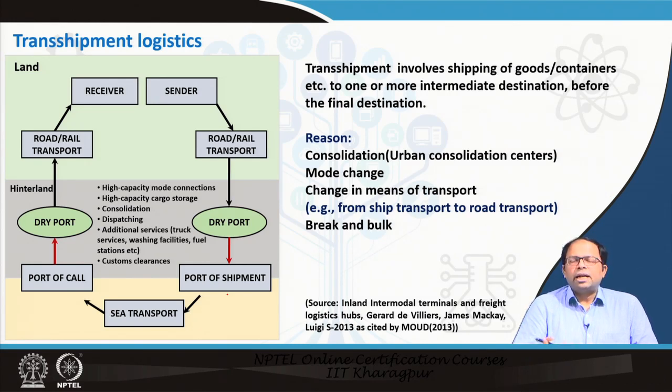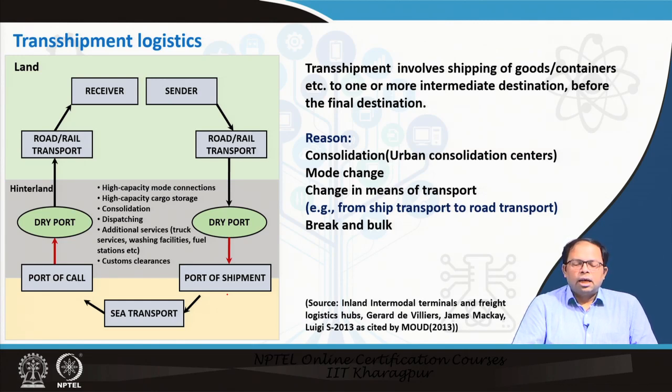That, of course, happens, for example, when a company directly ships to a particular retailer, but usually it is not like that. In the middle there are warehouses, distribution centers, and other kinds of areas where there has to be some amount of storage or consolidation, or if I am talking about the transfer of goods, there may also be a change of mode in between. So transshipment happens to facilitate all these aspects, and that actually leads to reduction of the total cost.